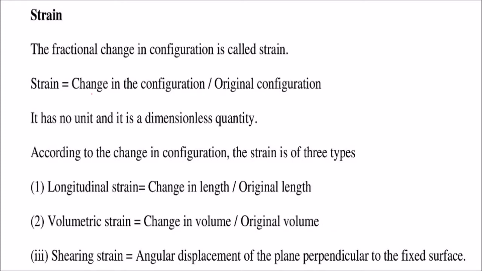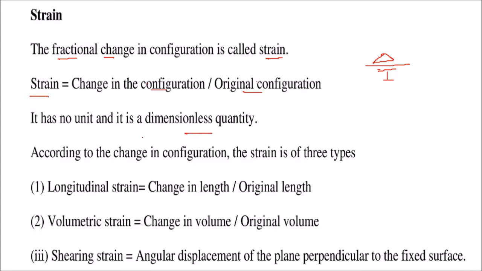Strain. What is strain? Strain is a fractional change in configuration. That is, strain is the change in the configuration divided by the original configuration. What is the change which has happened, delta change, divided by the initial one. So it has no unit because both are the same, and it is a dimensionless quantity.